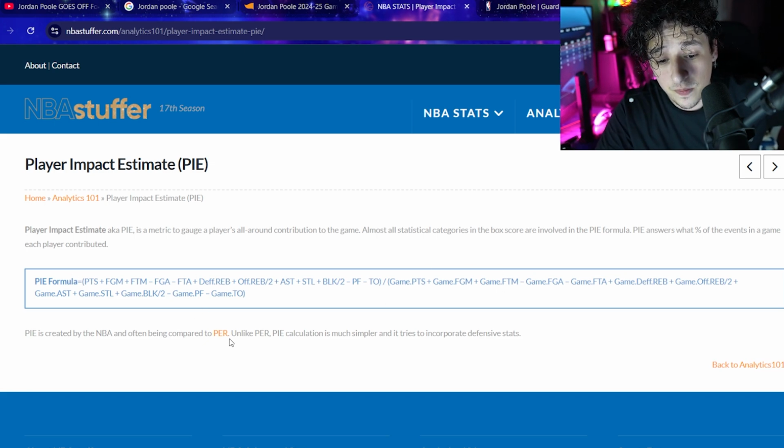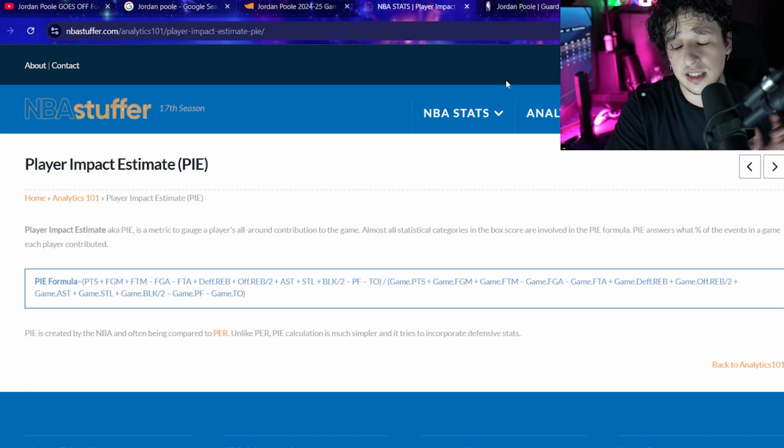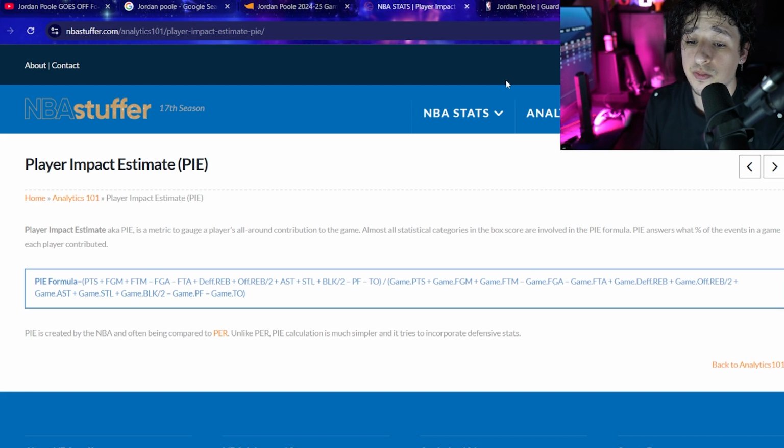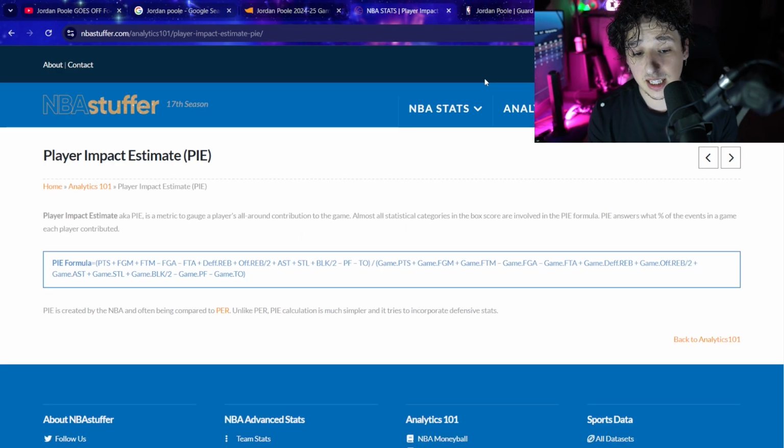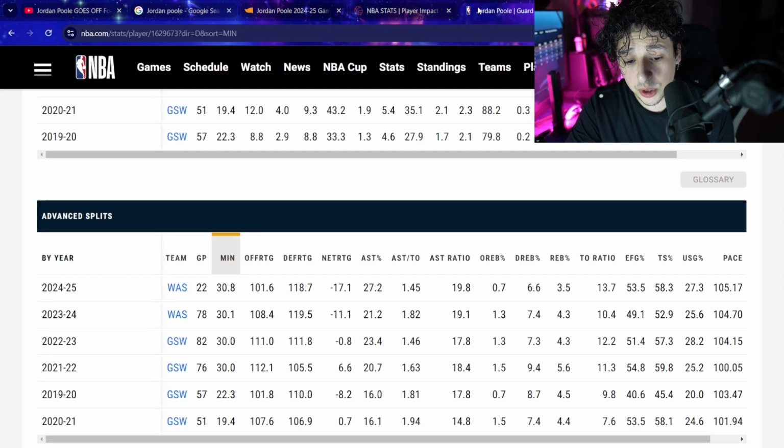And it's similar to player efficiency rating, but unlike player efficiency rating, PIE calculation is much simpler and it tries to incorporate defensive stats. Now that's what I love right there, is the defensive stats. Now this isn't an end-all be-all kind of stat, but in this case it really does highlight Jordan Poole's lack of defense, because in terms of offensive stats, he's got some pretty promising stuff.